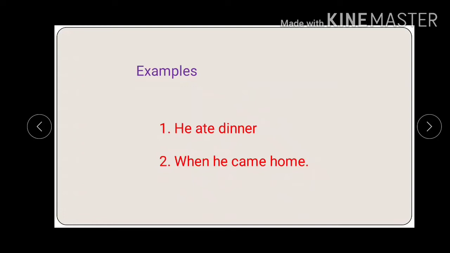Yes, it is a clause. Next one, when he came home. He is the subject again, came is the verb, home is the object. So what is this? This is also a clause. But there is a difference between these two clauses. To understand this difference better, we have to understand which are the types of clauses.